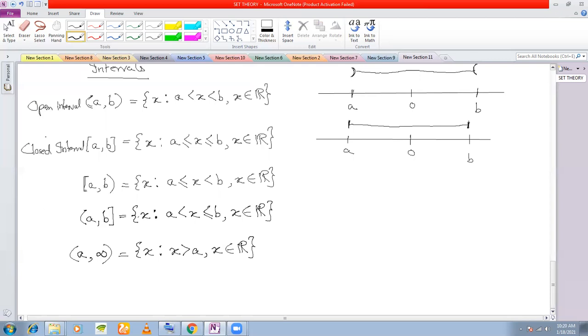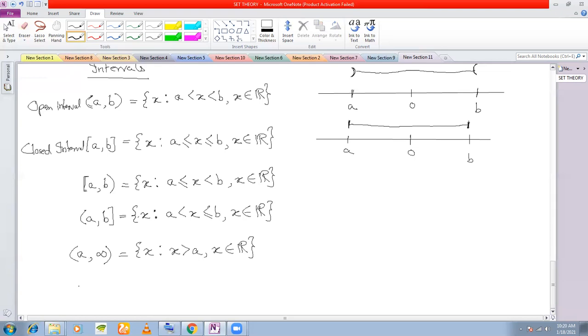Now remember, when you're talking about infinity, whether you give this bracket here or whether you give this bracket here, it does not actually matter. Why doesn't it matter? Can you tell me why it doesn't matter? It's already infinity. Because it is infinity, it will continue. Whether you give a box bracket or whether you give a parenthesis, it's all the same. Okay, so this is infinity.